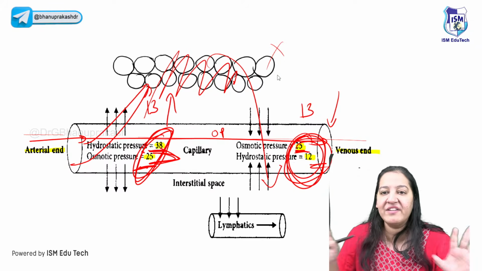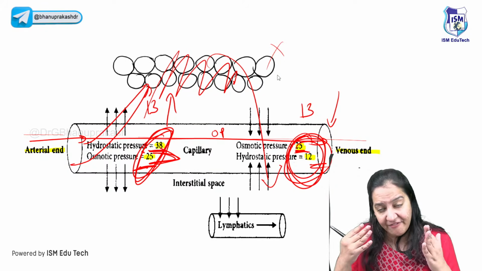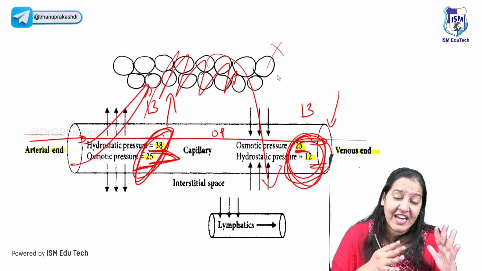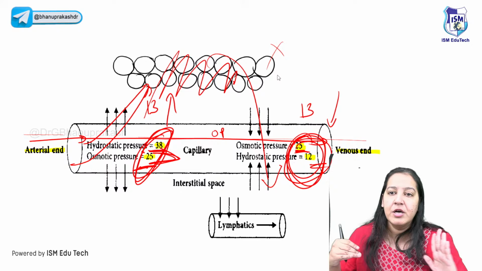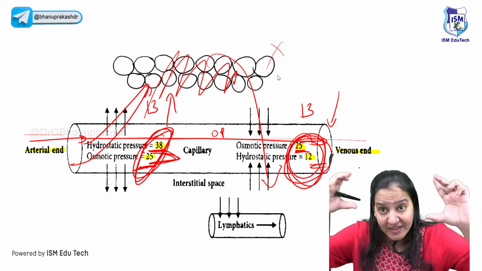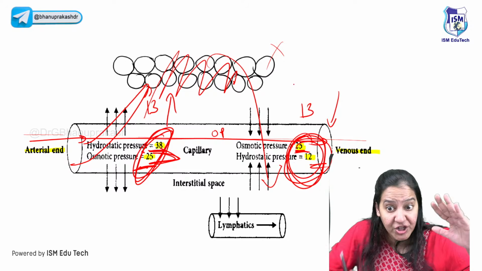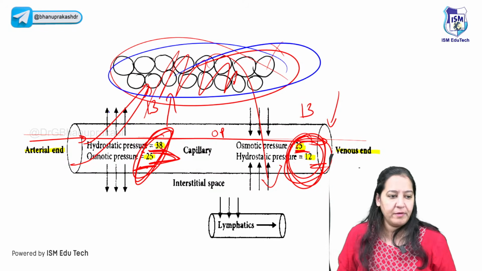Inside me, I don't have edema anywhere in my body, because everywhere these pressures are taking place inside me. At every arterial end, I am having 13 mm of pressure outward, and at every venous end, I am having 13 mm inward. So with the same pressure that the fluid comes out, it goes back in. At the end, my tissue is dry. I don't have accumulation of fluid here. You got my point? If you got my point, give me a thumbs up.